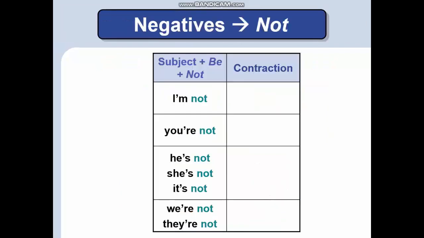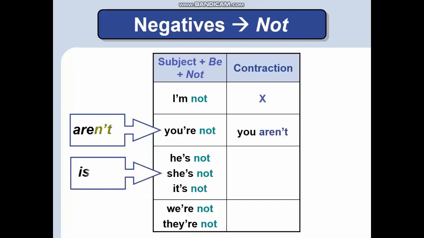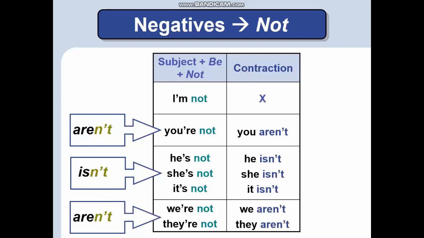And the negative form. Negative form is easy for you too. If you put after verb be just the word not here, you can get the negative form. For example, I'm not. Then you are not, you can say you aren't. You are not and you aren't too. He is not, he isn't. She is not, she isn't. It is not, it isn't. They are not, you can say they aren't. Okay, repeat them, students, and learn them.